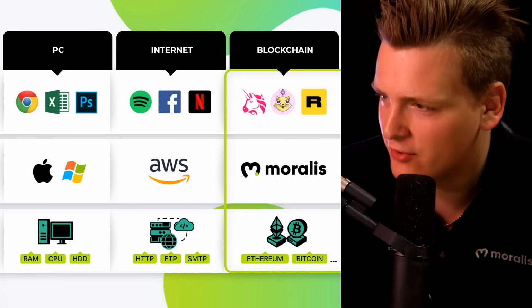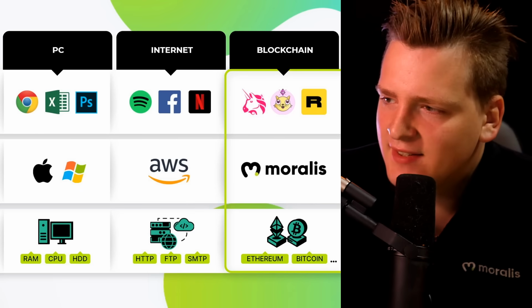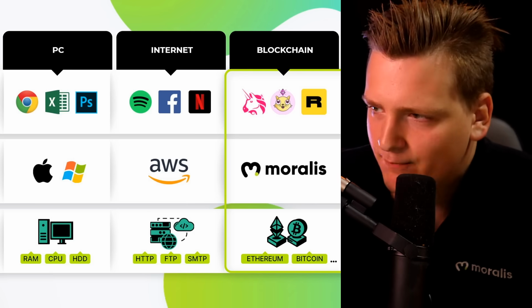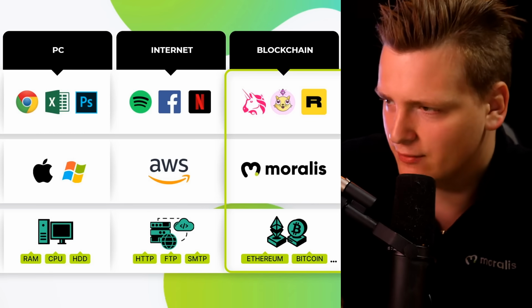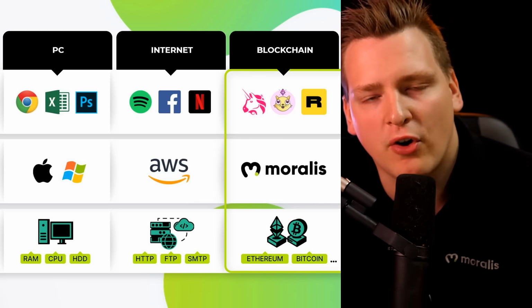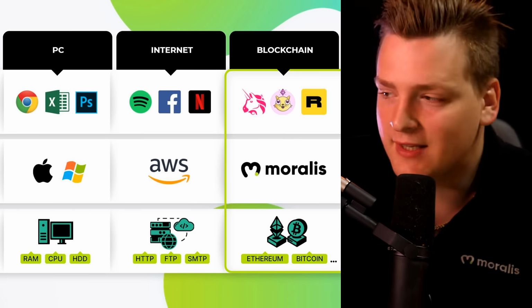What is Moralis? Moralis is a piece of software. It is middleware that allows you to build cross-chain dApps very quickly. This picture really explains all of it, because as you can see, in each technological revolution, such as the PC revolution, which you see on the left, or the internet revolution, which you see in the middle, there is always some kind of middleware that allows developers to build things quickly.